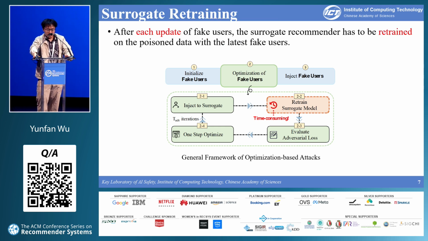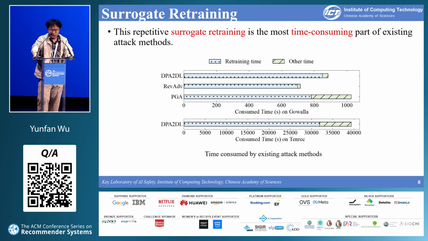A crucial step in this process is surrogate retraining. As shown in this figure, after each update of fake users, the surrogate recommender has to be retrained on the poisoned dataset with the latest fake user profiles to evaluate their attack effectiveness and guide the optimization of the next step. This repetitive surrogate retraining is particularly time-consuming.